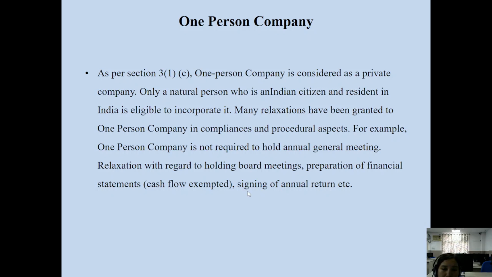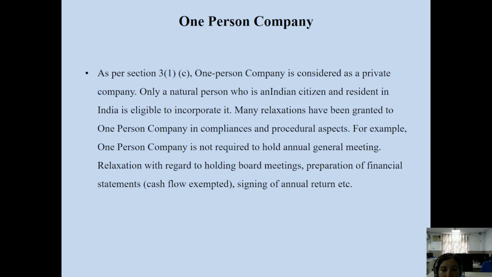In the case of a public limited company, you have to follow all the accounting standards and procedures, accounting conventions, accounting principles for the purpose of revisions of annual accounts. But that is not the case for a one-person company. So you are exempted on the ground of preparation of the cash flow statement.